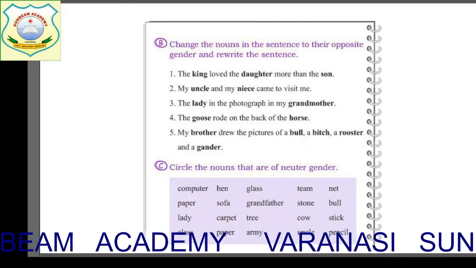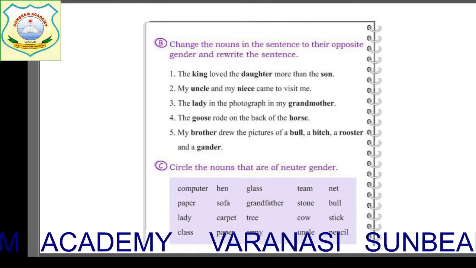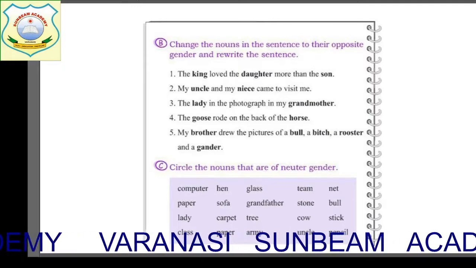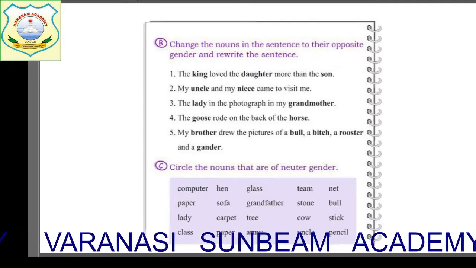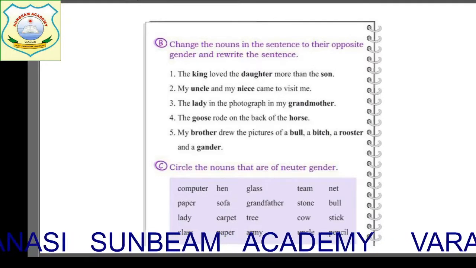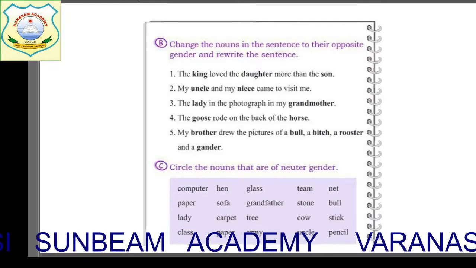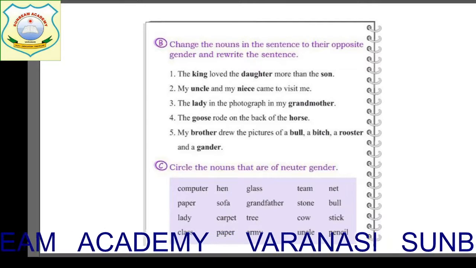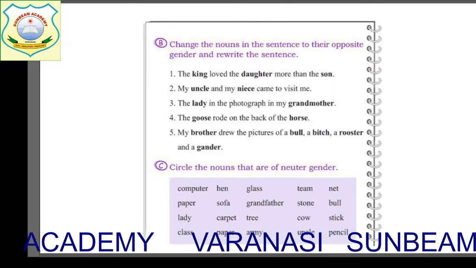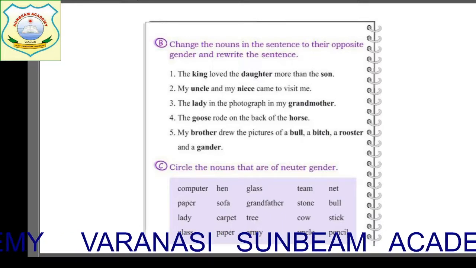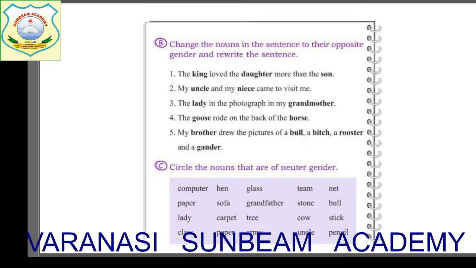This way, children. Isn't it very interesting? This way we will be doing sentences in our notebook also, children. But not today. We'll do them tomorrow. See the next exercise. Now here is a list of certain nouns. What you have to do? You have to choose the neuter gender. And what is neuter gender, children? I have told you. All the non-living things are neuter gender.